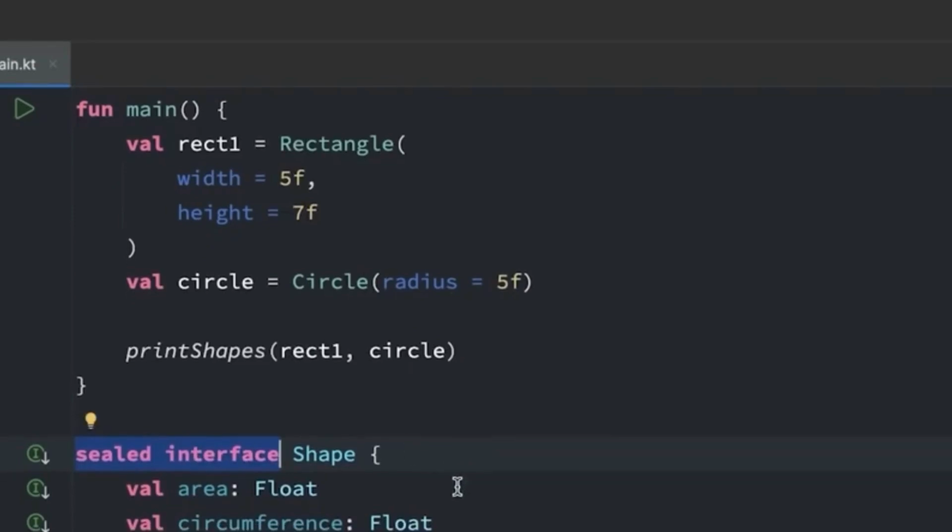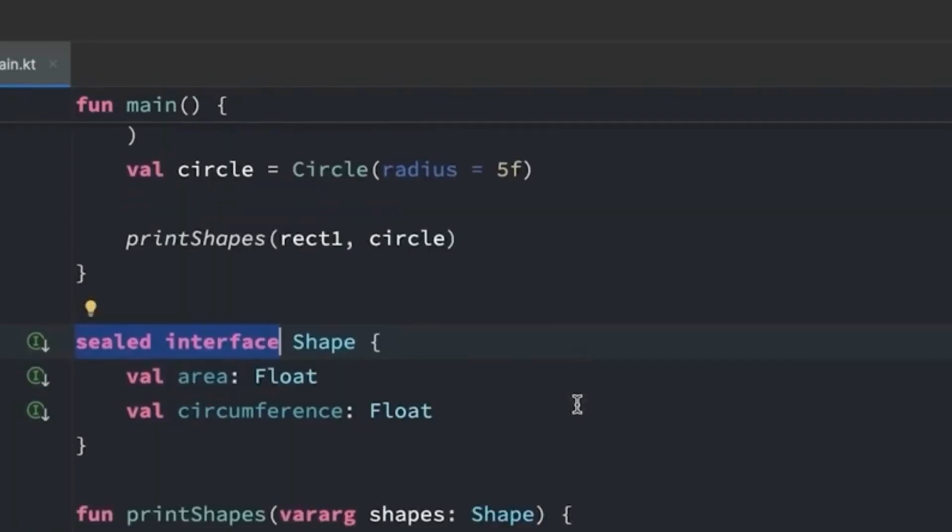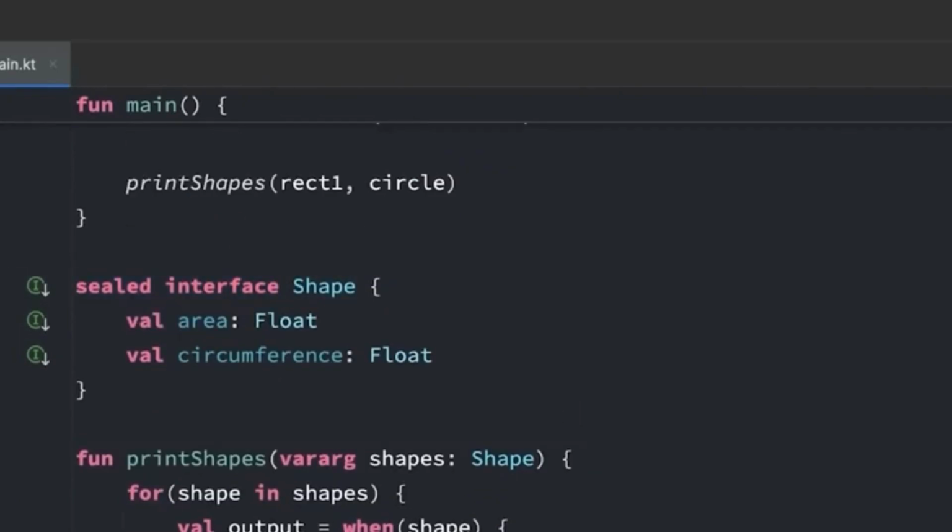And why is this useful? Because Kotlin can now know with certainty what all the possible implementations are, and that makes the when expression much more powerful. Then you can see fun printType(shape: Shape). This function takes any shape, and when shape is Circle, do this, is Rectangle, do this. The when expression checks the type of the shape. Is Circle asks whether this shape is actually a circle, and is Rectangle asks the same for rectangle. Notice there is no else branch, because with a regular interface you would need an else branch, since Kotlin cannot be sure you have covered all possible types of shape.